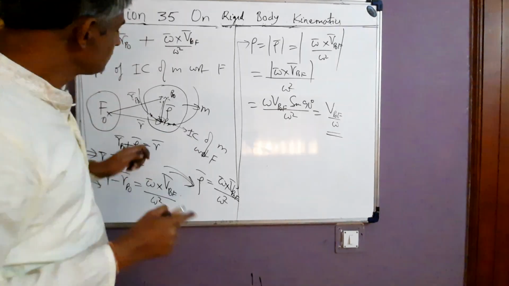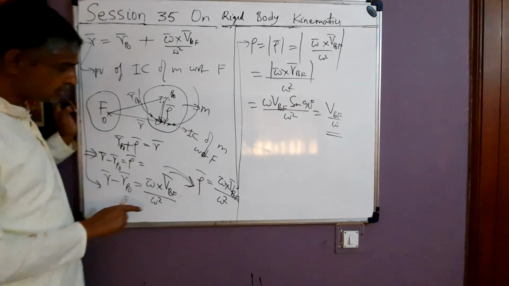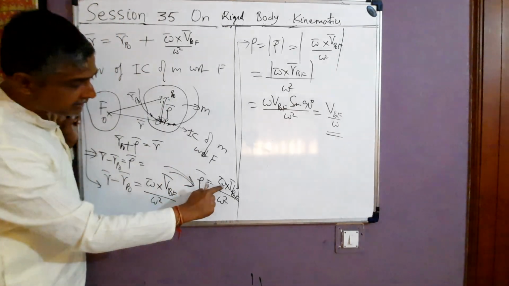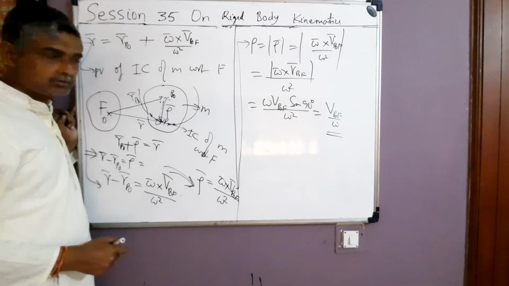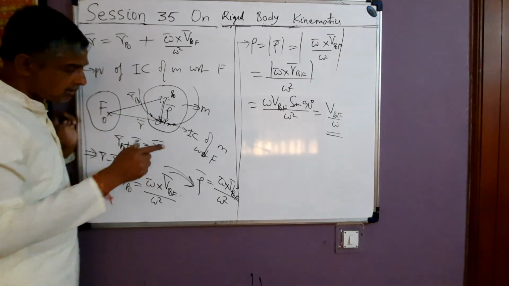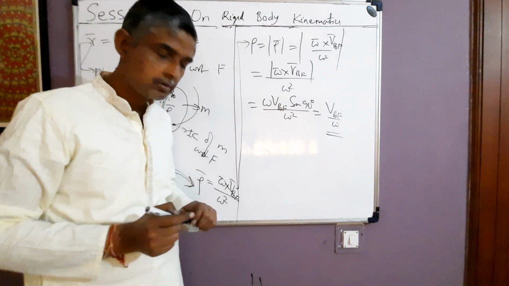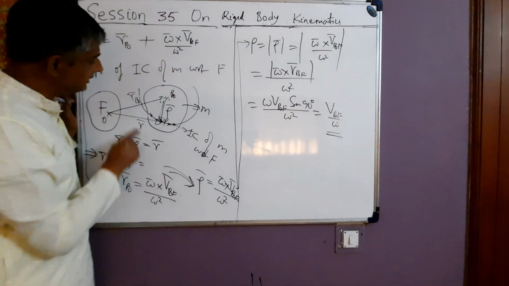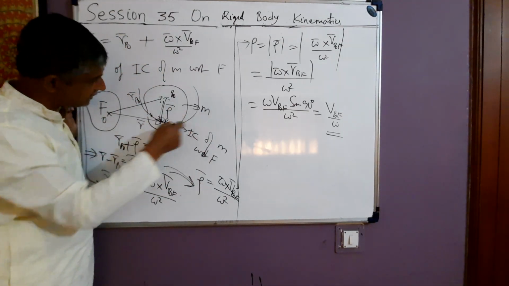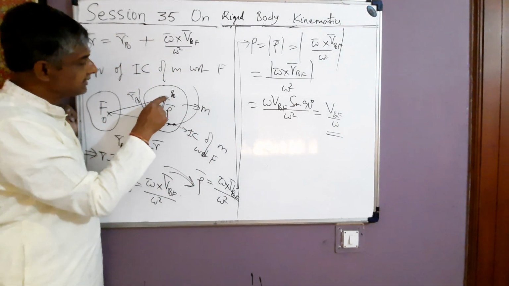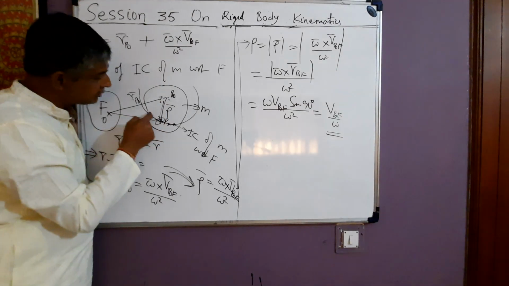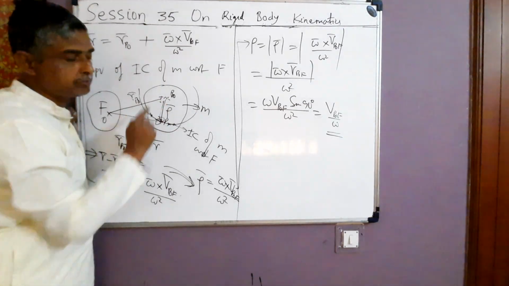That point which is along the direction of vector rho, that is, along omega cross V P naught F. That is the direction. Is it clear what I am saying? First of all, I have said that all the locations of M which lie on a circle with center at P naught and radius rho are at distance rho from the point P naught.